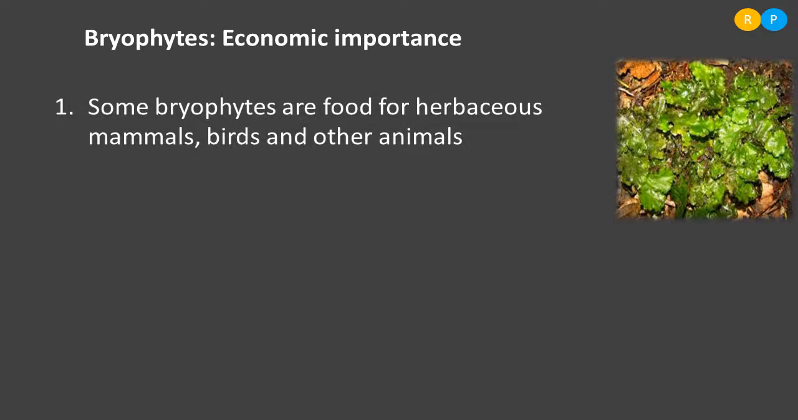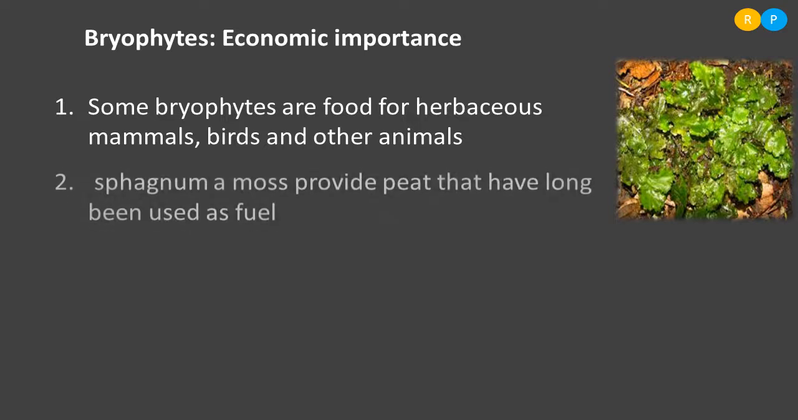So one of the use is some bryophytes are used as a food by herbivorous mammals, birds and other animals. So we know bryophytes are autotrophic plants, so they prepare their own food material and also they store the food in their tissues. So some herbivorous animals feed on these plants, especially some species of mosses, which are used as a food by some of the herbivorous animals.